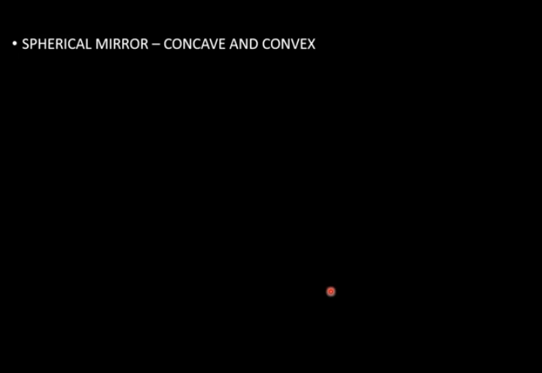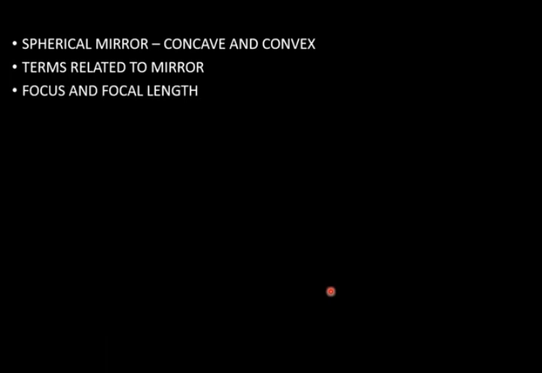Now spherical mirror. If a mirror is not plane but curved, then it is called a spherical mirror. We can categorize it into two types, concave and convex. If the reflecting surface is towards the center of curvature, then it is concave, and if the reflecting surface is outward, not towards the center of curvature, then it is known as convex.